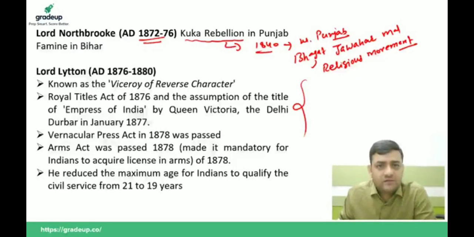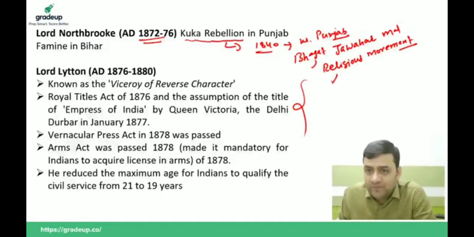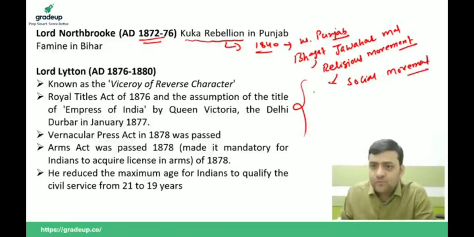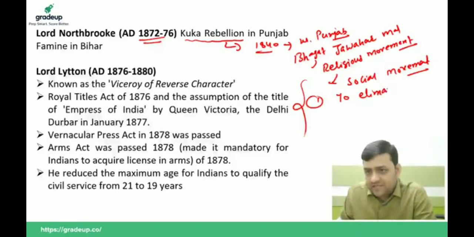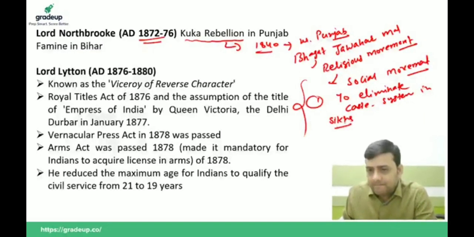This Kuka movement, which was first a religious movement to propagate Sikhism in the entire region, further became a social movement. It mainly focused on important things. First of all, to eliminate the caste system in Sikhs. This is the first important thing.